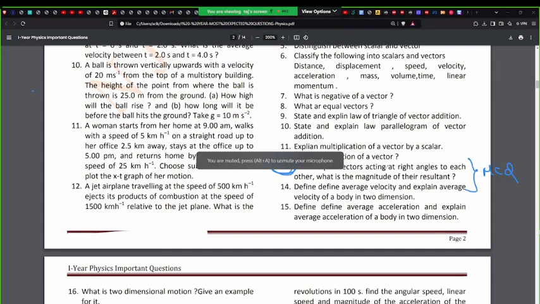If two vectors are acting at right angles to each other, what is the magnitude of the resultant? So obviously, at 90 degrees, the answer will be 0. When theta is equal to 90 degrees, what will happen? AB cos theta, AB sin theta, all those things are important. Since cos will come into the picture for the resultant, 100% the answer will be equal to 0. So this is a proper case.